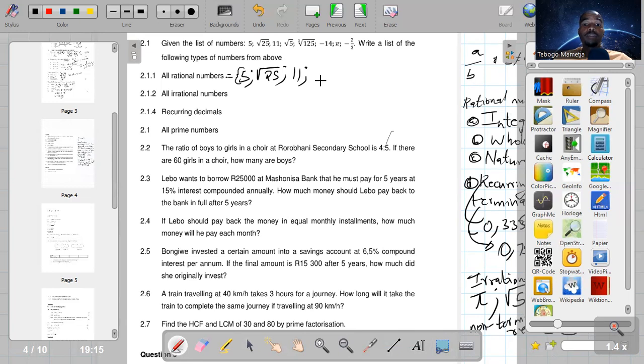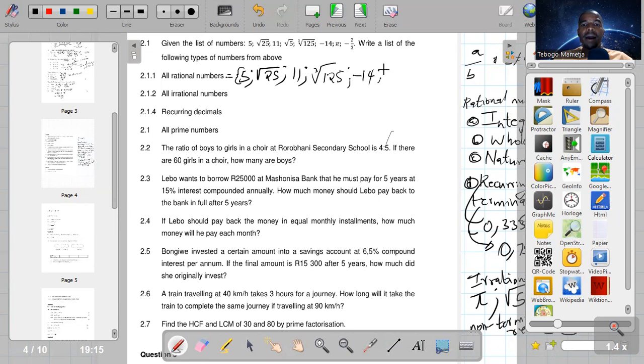Square root of 5, guys, is not a rational number because I said square root of a number which is not a perfect square will be a non-recurring and non-terminating decimal. So you punch this, you'll realize that the decimals do not end. Even on a calculator, it may look like it's the end of the decimals, but they proceed. So cube root of 125, which is 5. So it's a rational number. Negative 14 is an integer. All integers are rational numbers.